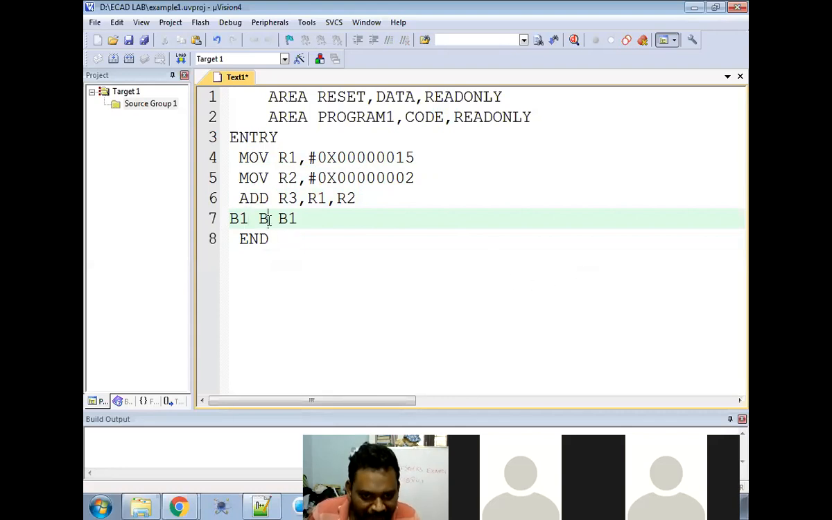So B1 branch to B1. That means the program always executes here only. So it repeats any number of times. That is the purpose of what is written.